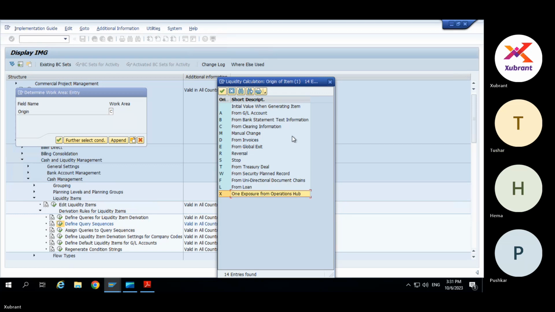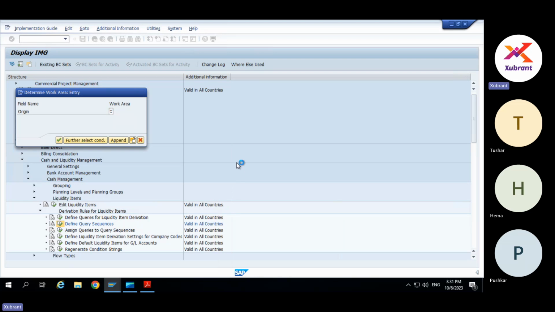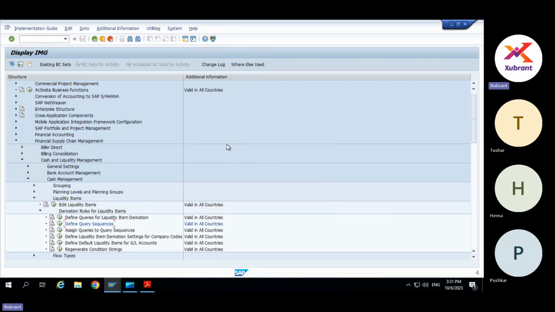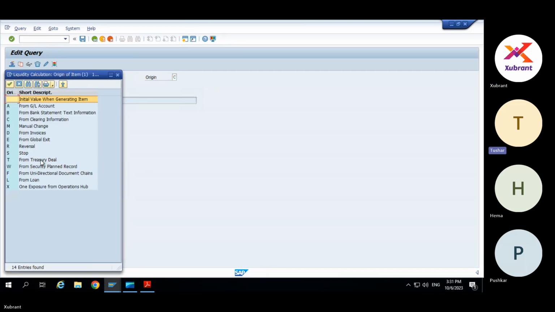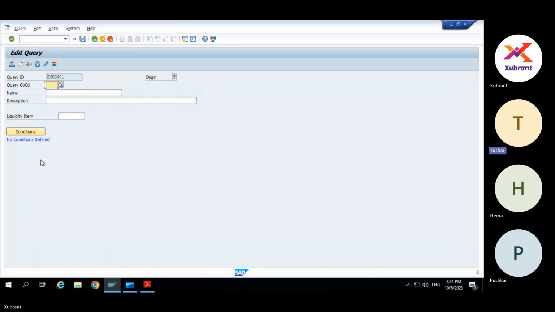Yeah, these are the work areas. The fields will also change based on what you select. For example, here we have that option. I was about to ask where it is in the query condition.